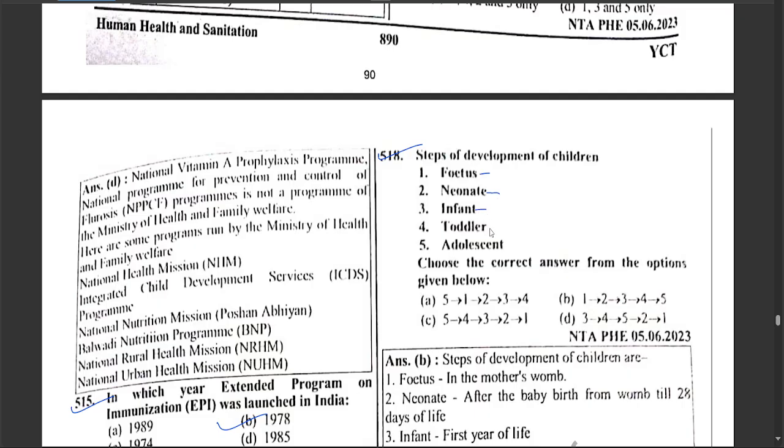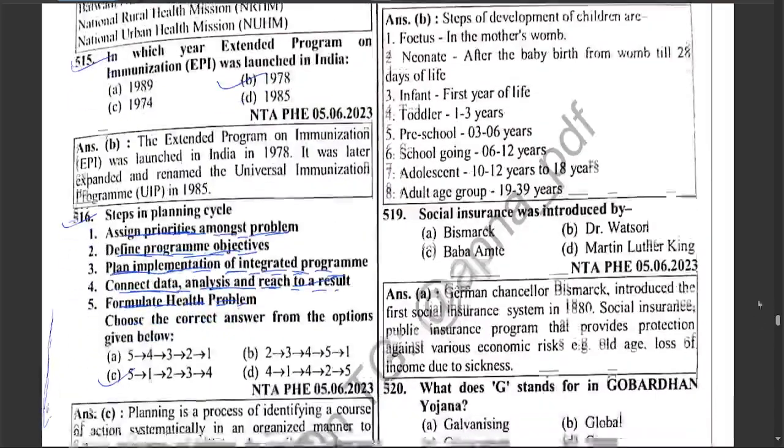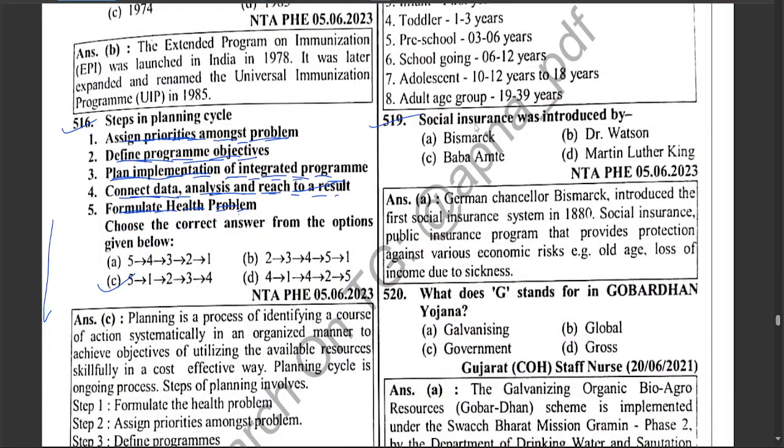Neonate, infant, toddler, adolescent. Hence, first is the fetus, and then neonate, then infant, then toddler, and then adolescent. Hence option B is correct. Social insurance was introduced by Bismarck.